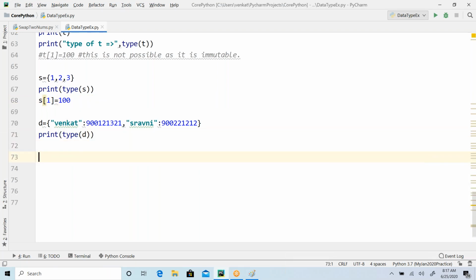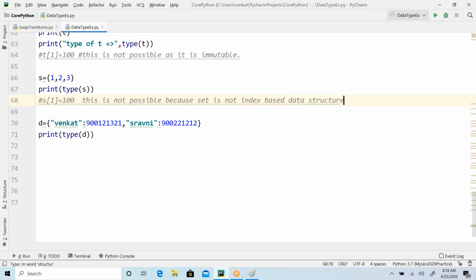So here I can say that this is not possible, because set is not an index based data structure. Is that point clear, guys?